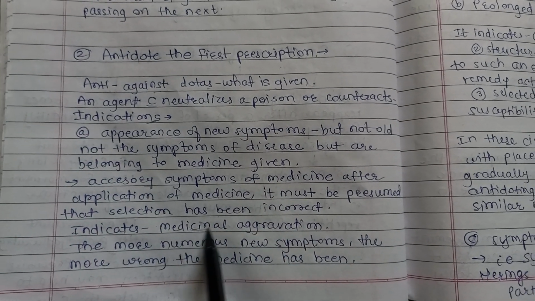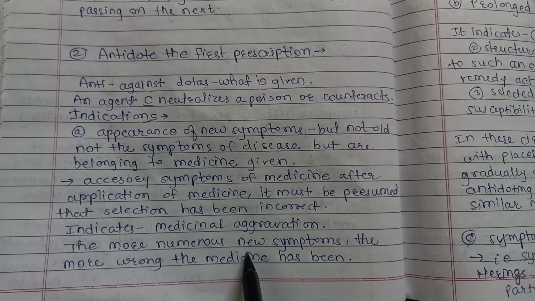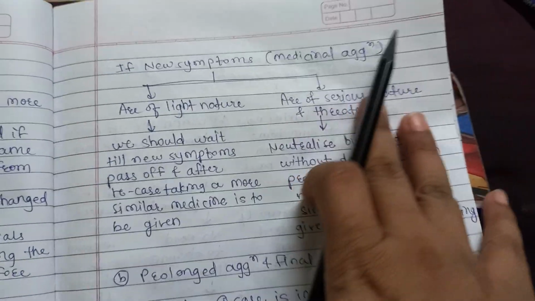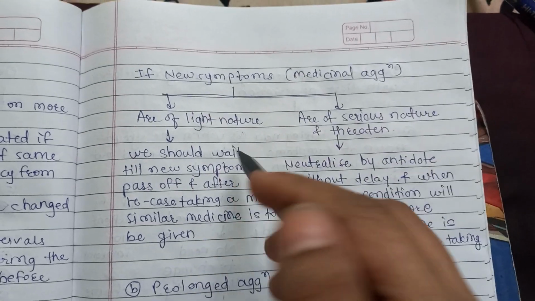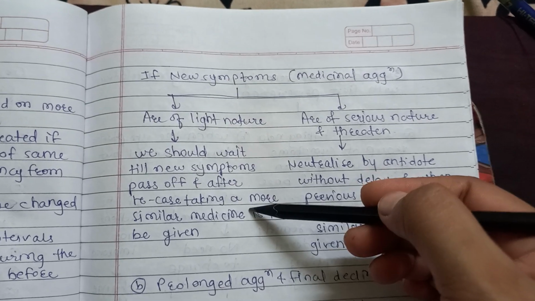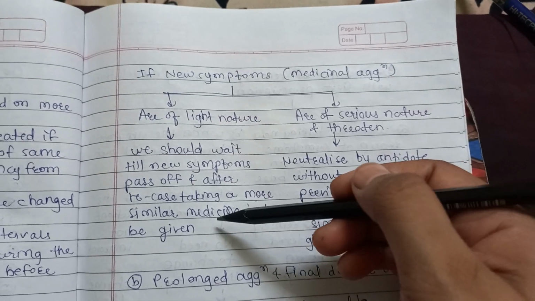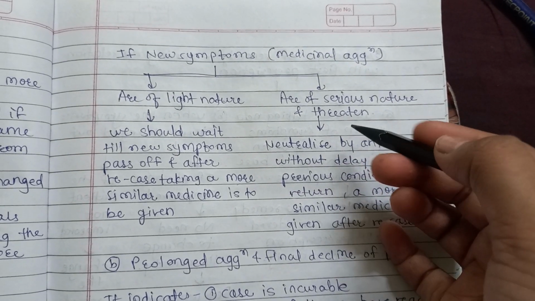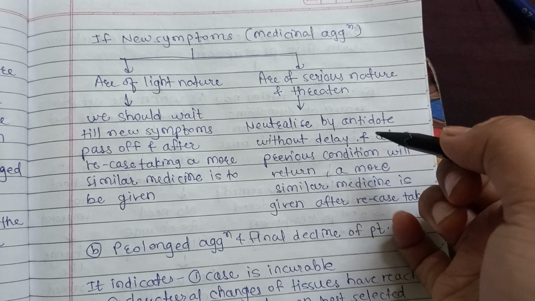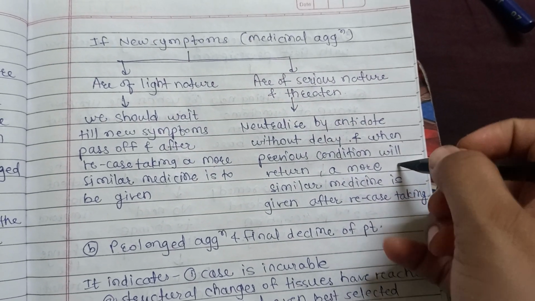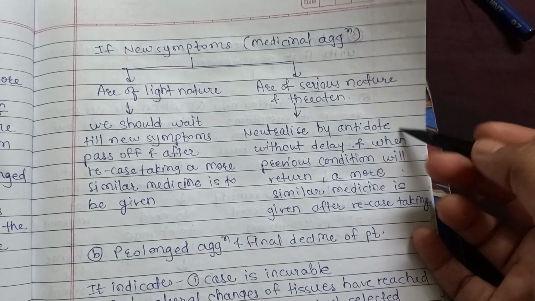It indicates that there is a medicinal aggravation. The more numerous the new symptoms are, the more wrongly the medicine has been selected. Then, if the new symptoms, that is the medicinal aggravation, are of a light nature, then we should wait till the new symptoms pass off, and after case retaking, a more similar medicine is to be given. And if the medicinal aggravation is of a serious nature and threatening, then we should neutralize it by the antidote without delay, and the previous condition will return. A more similar medicine is given after the case retaking.